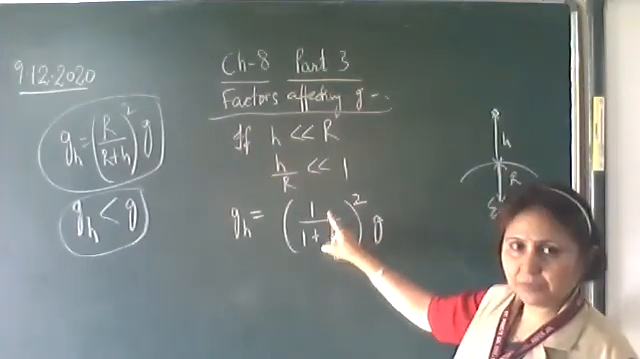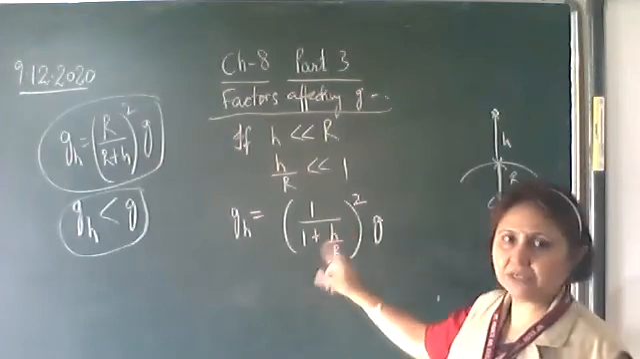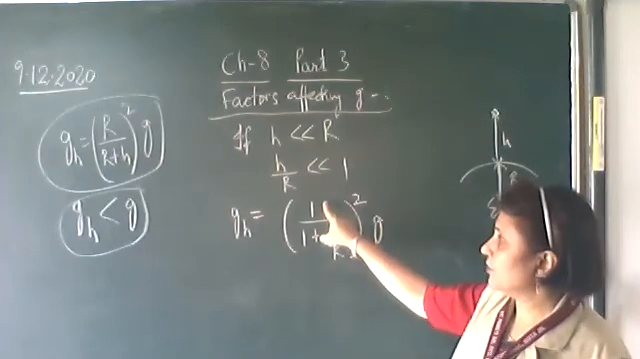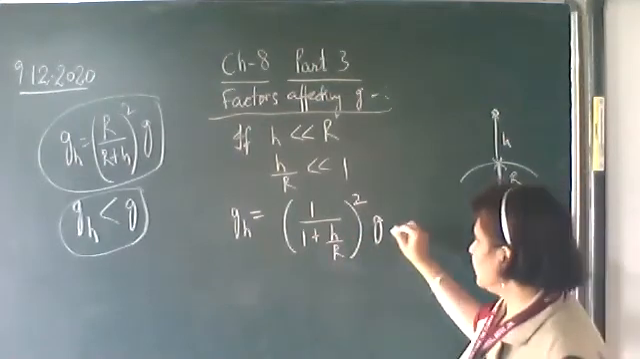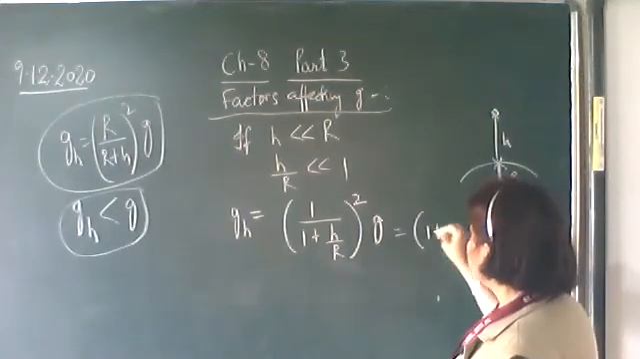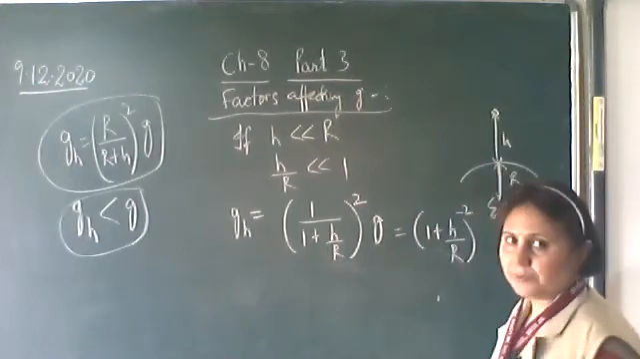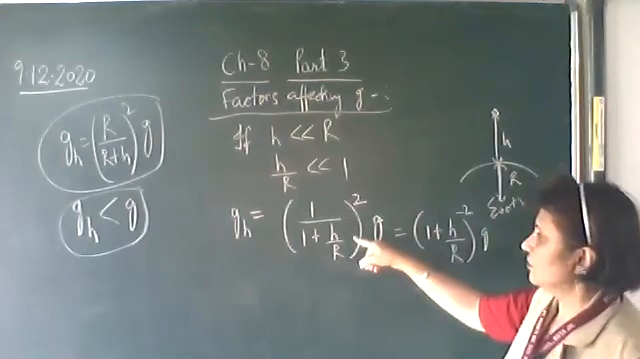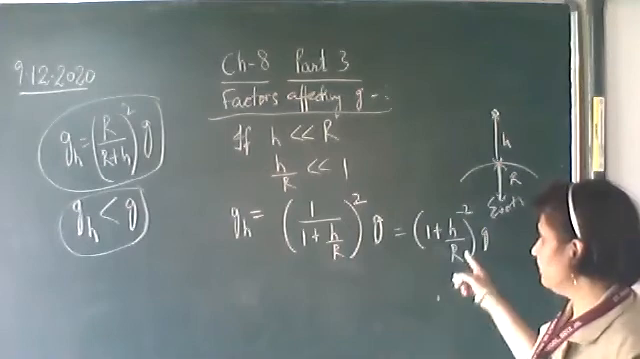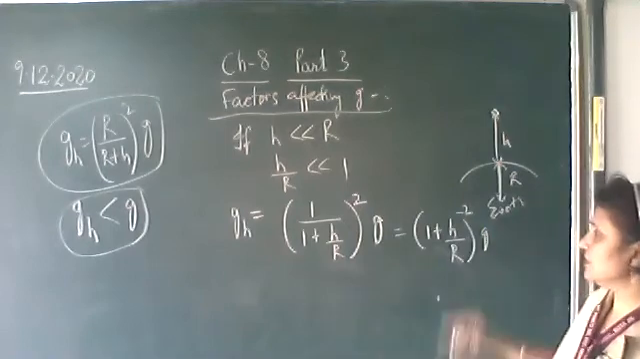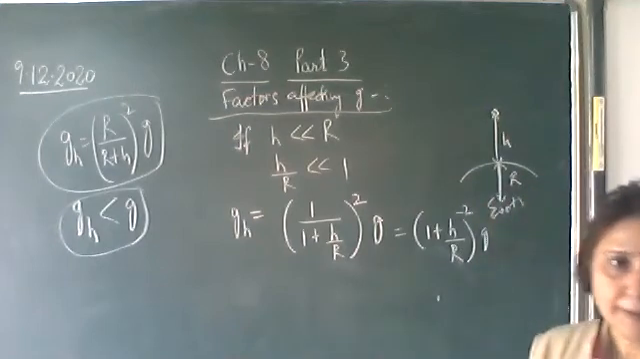Dividing the numerator and the denominator by r square, or inside the bracket dividing by r, r upon r will be 1, so 1 plus h by r. So this can be written as 1 plus h upon r raised to the power minus 2 into g. Simple mathematics. So gh is equal to g times 1 plus h upon r raised to the power minus 2.